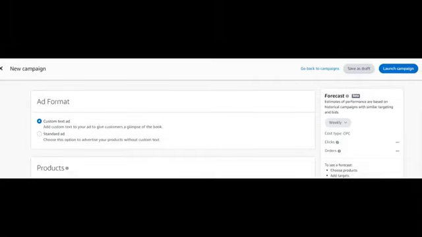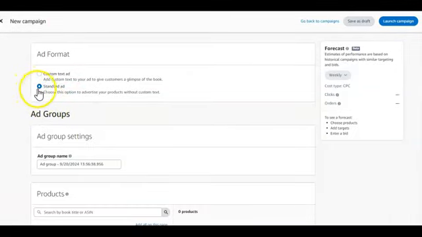Once you get to this section, you're always going to choose standard ads. Once you choose standard ad, then for the ad group name, I normally leave it here because at the end of setting up the ads, I'm going to show you where we're going to create a name. So for this, you just ignore this ad group, just leave it here. Then for the product, you're going to put in the ASIN of your book.